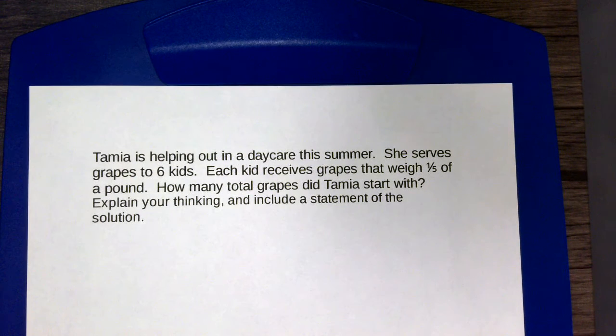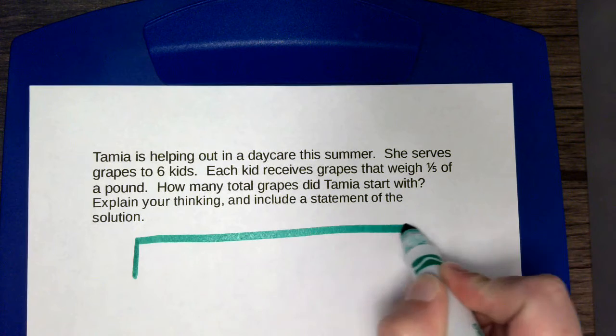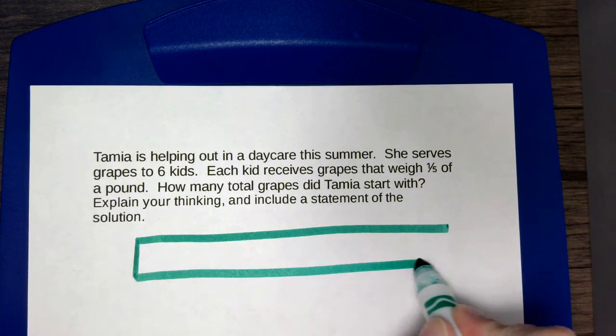All right, my question now is about Timmy. She's helping out in a daycare over the summer, and she serves grapes to 6 kids. Each kid receives grapes that weigh 1/5 of a pound. How many total grapes did Timmy start with? Explain your thinking and include a statement of the solution. Okay, so in this case, I'm going to draw a picture because I think that's the easiest for me to really understand. I'm going to go ahead and draw a tape diagram, which you've probably seen before.